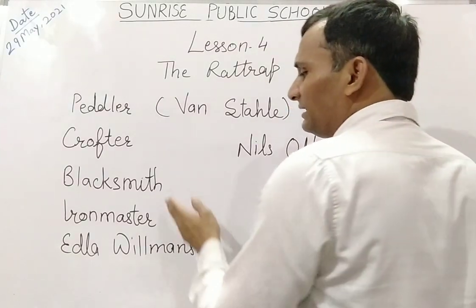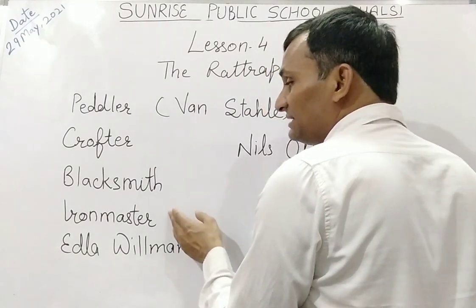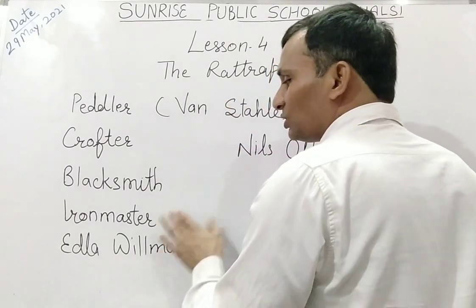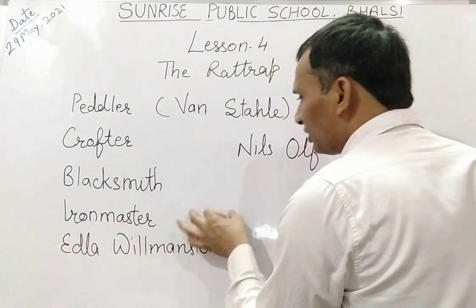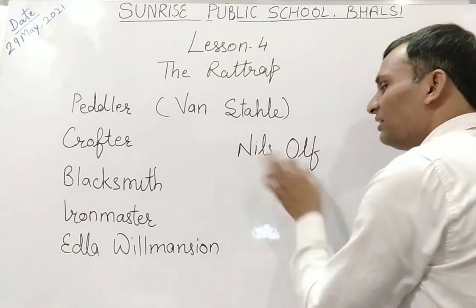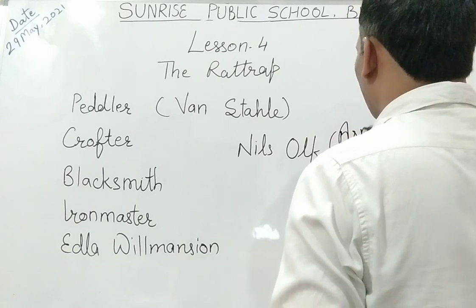So what happened then? The next character there, the Iron Master. So the Iron Master came there, and he saw the peddler. That peddler was lying on the ground. Seeing him, the Iron Master thought that this is my old friend Nils Olof. And who was this Nils Olof? This Nils Olof was an army officer.